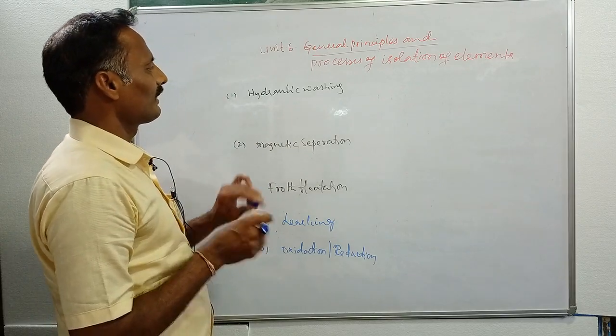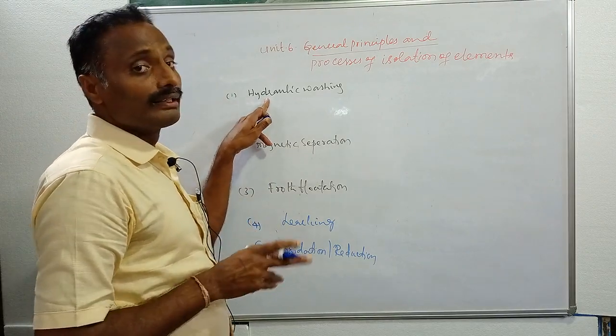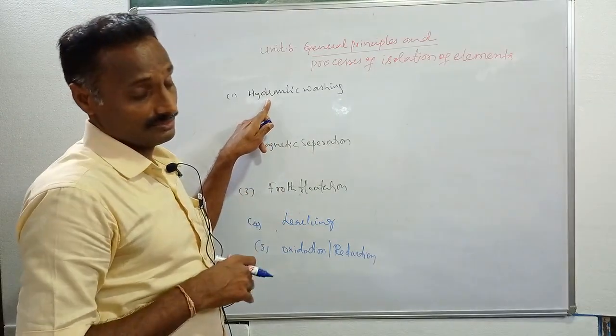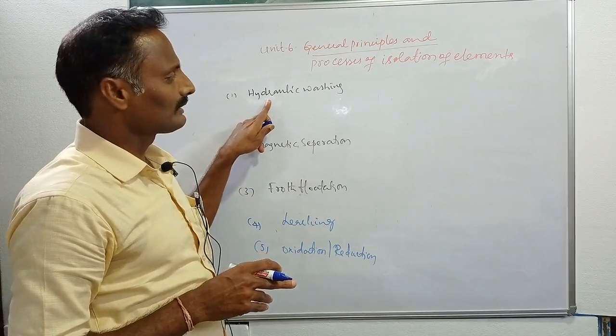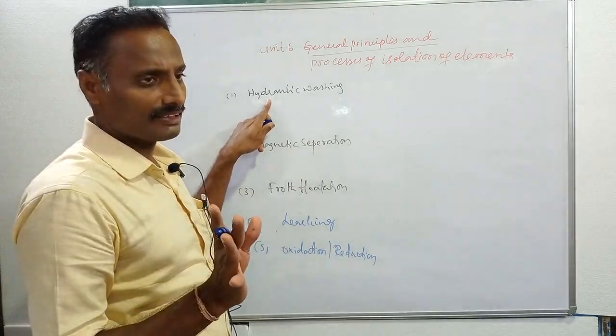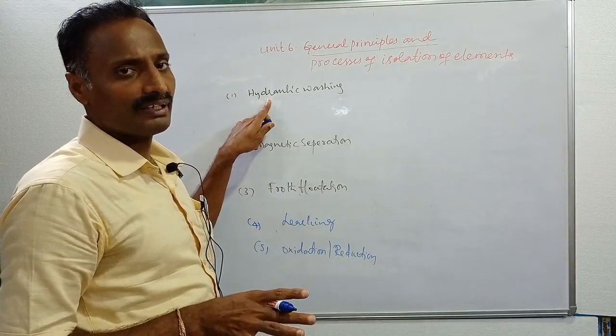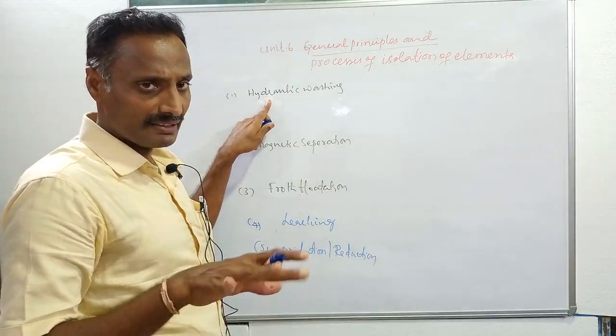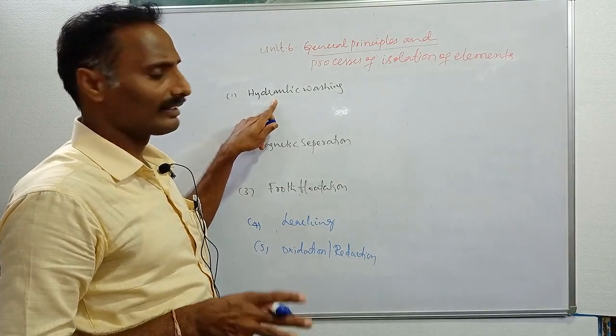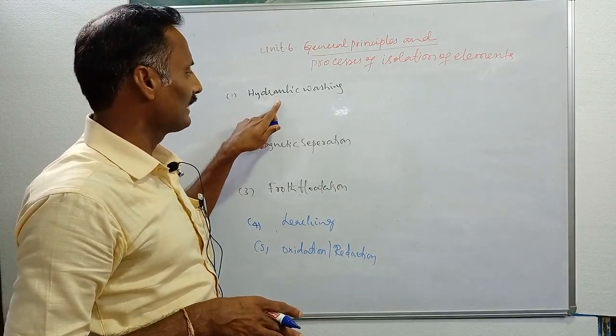Then what is hydraulic washing? Here hydra means water. When ore particles are washed with a current or stream of water, lighter gangue particles are washed away with water, and heavier ore particles are settled at the bottom of the tank. This technique is called hydraulic washing, and this can be explained diagrammatically.